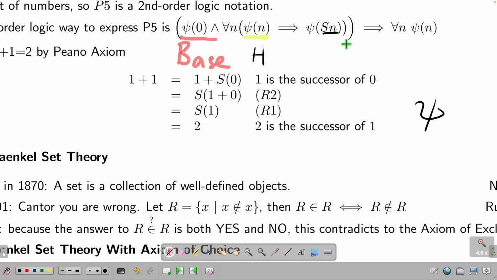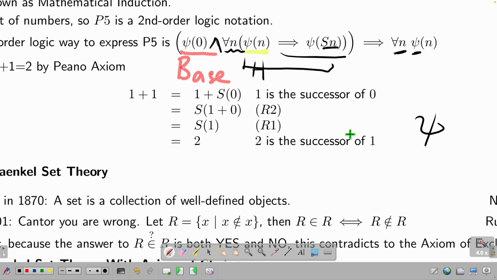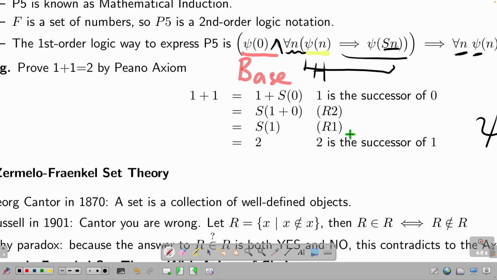Using the induction hypothesis, the following step is true. If this is true for all numbers n, together with my base case, this sentence is true for any n. This is exactly mathematical induction, and it belongs to the Peano axioms, the fifth sentence.